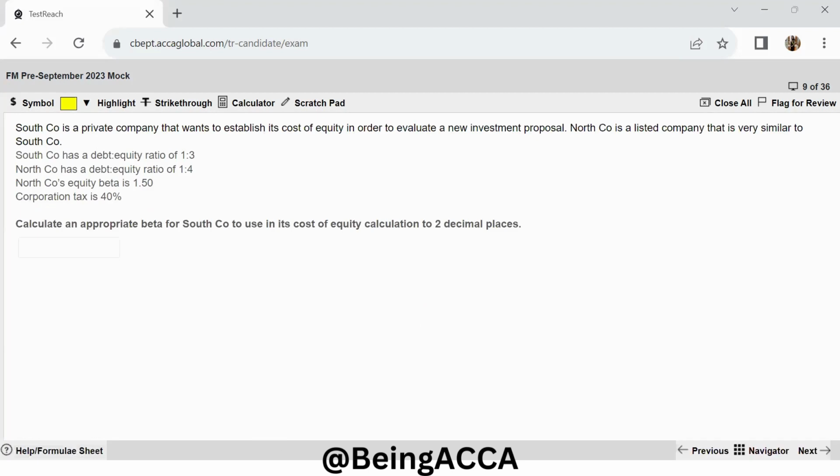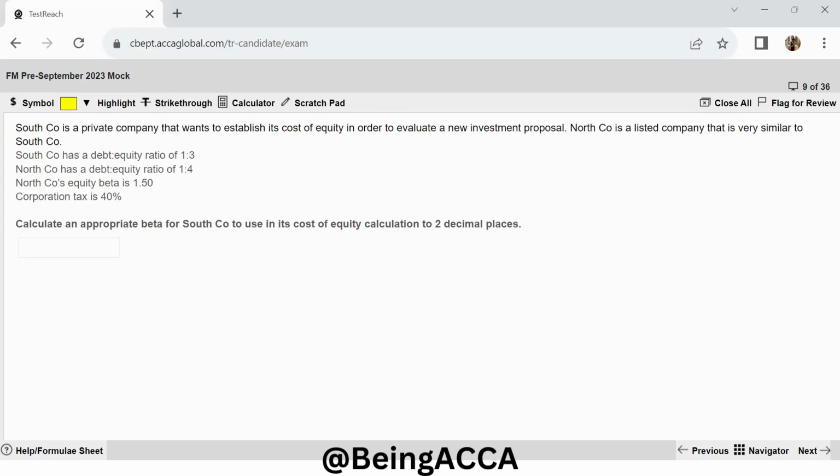I have South Company is a private company that wants to establish its cost of equity in order to evaluate a new investment proposal. North Company is a listed company that is very similar to South Company. South Company has a debt equity ratio of 1:3. North Company has a debt equity ratio of 1:4. North Company's equity beta is 1.5 and the corporation tax is 40%. Now we have to calculate the appropriate beta for South Company to use in its cost of equity calculation to 2 decimal places. Now, how can we find that out?